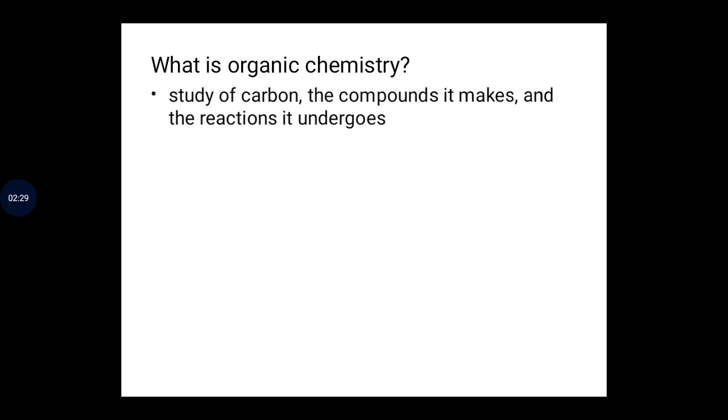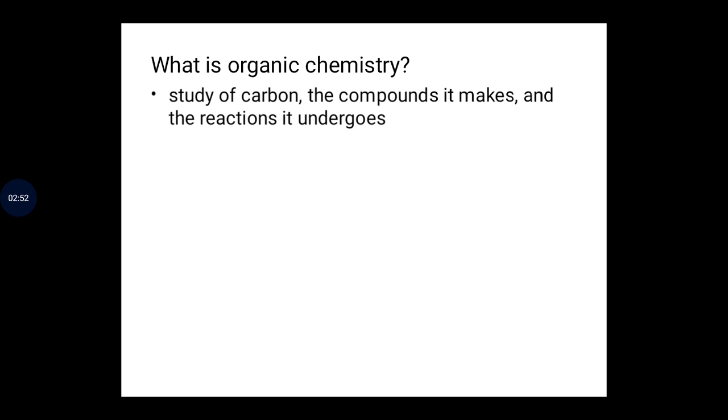So these are some few exceptions. But apart from the compounds that I have just mentioned, all the compounds that contain carbon, apart from the exceptional ones, are organic compounds.